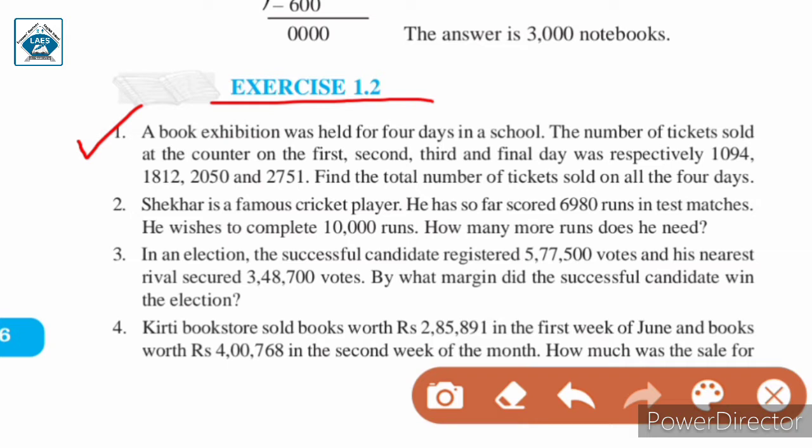Now in this question, there was a book exhibition held at a school for 4 days and the number of tickets sold is given. On the first day it was 1094, and similarly for the second, third and fourth days the number of tickets sold is given. In this question you need to find the total number of tickets. Now always remember, whenever you are asked for the total number, that means you have to add the given numbers. Total means adding. So in this question we will be adding these 4 numbers to find the total number of tickets sold on all the 4 days.